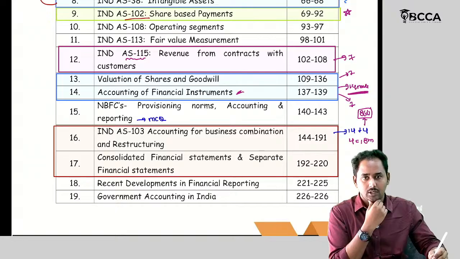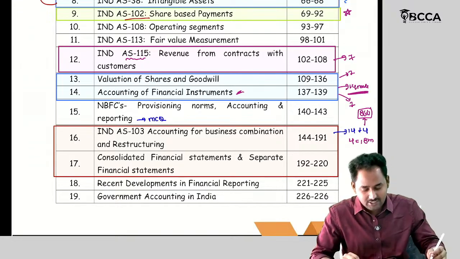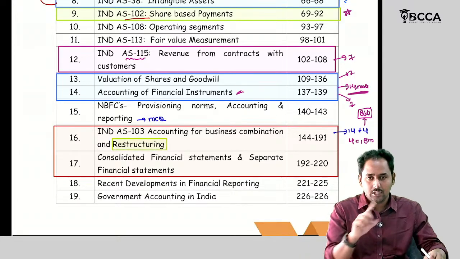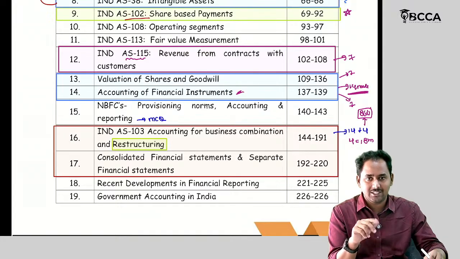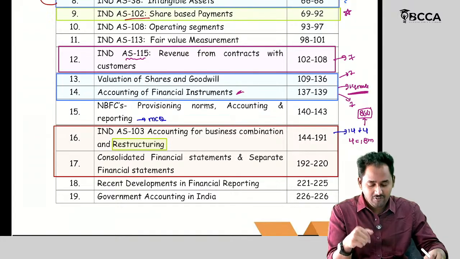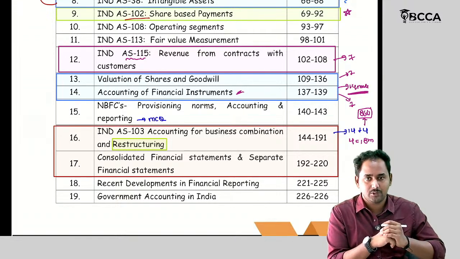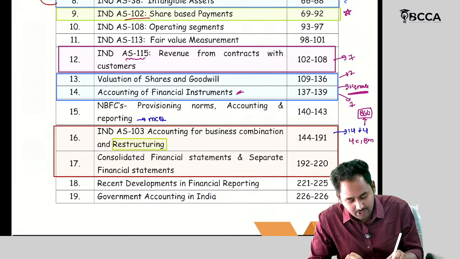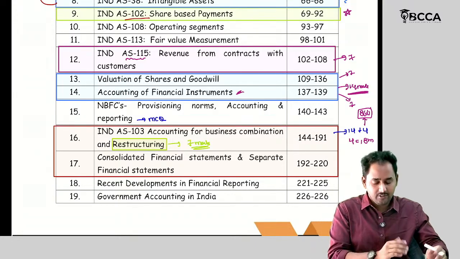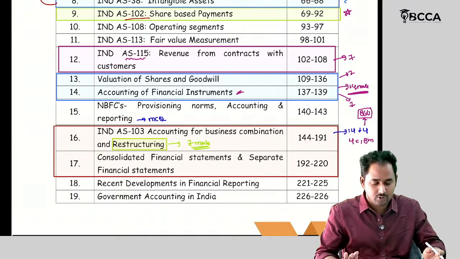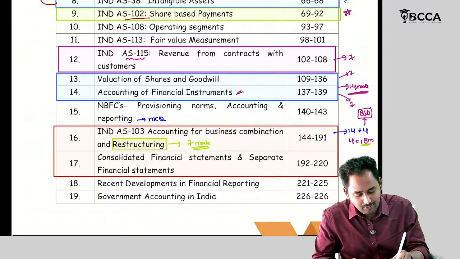18 marks. Not only 18 marks, sometimes they also ask from internal reconstruction. The entire chapter is divided into two parts: the first part is business combinations and the second part is internal reconstruction. Last time also they haven't asked internal reconstruction problems. If at all they ask from internal reconstruction, they ask for 7 marks. There is a chance of 7 marks from internal reconstruction. Apart from that, of course, a 14 marks question is definitely asked from business combination. So 18 marks plus 7 marks equals 25 marks.